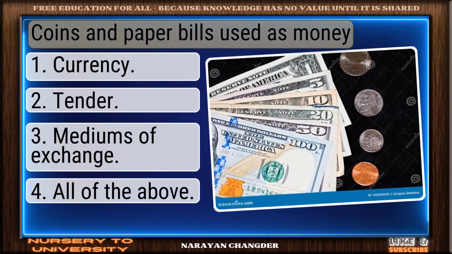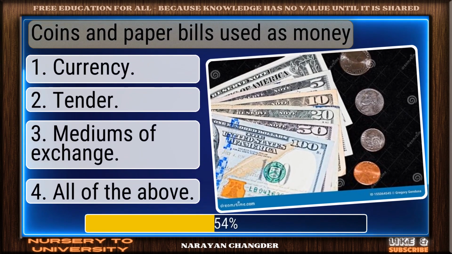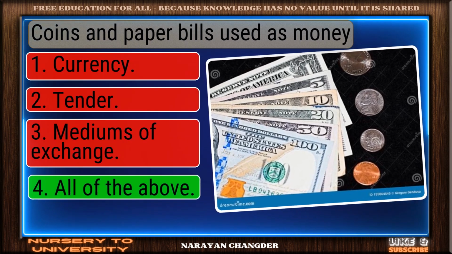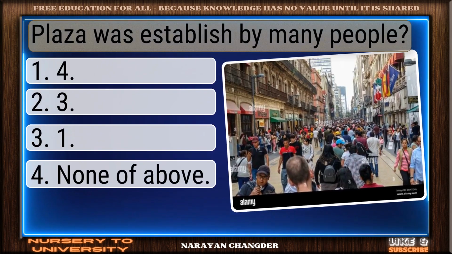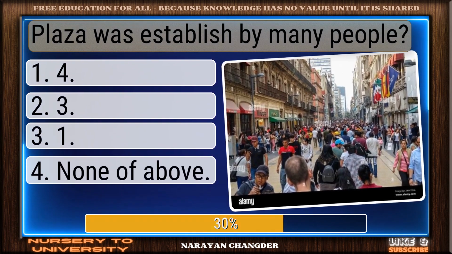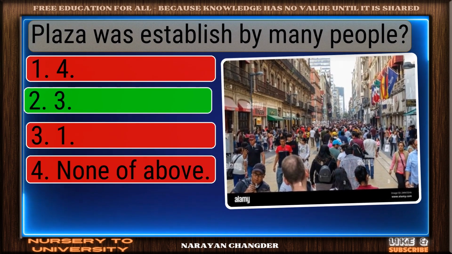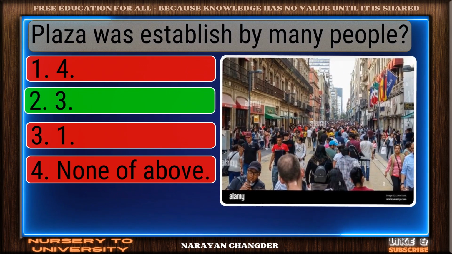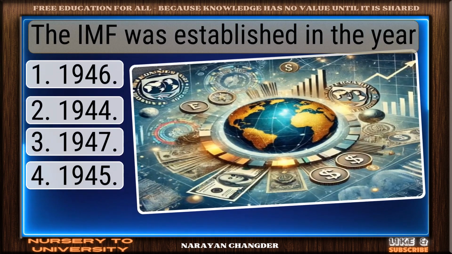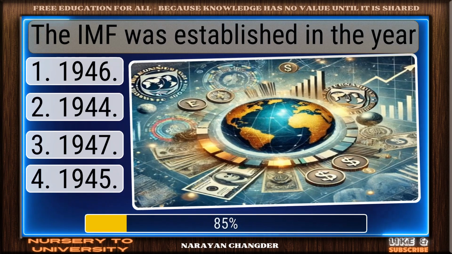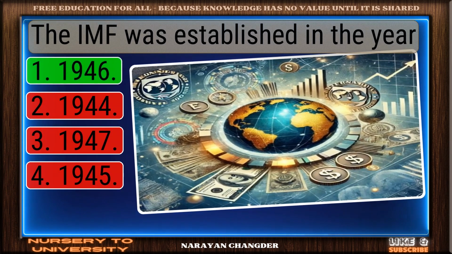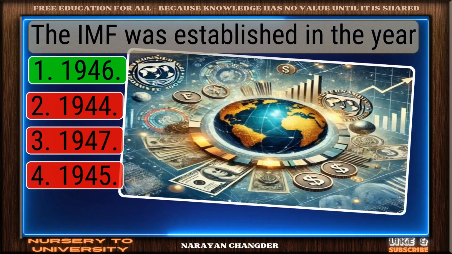Coins and paper bills used as money. Bravo. All of the above is the answer. Plaza was established by many people. You got it. Your choice 3 is right. The IMF was established in the year. Nice selection. 1946 is the correct and valid answer.